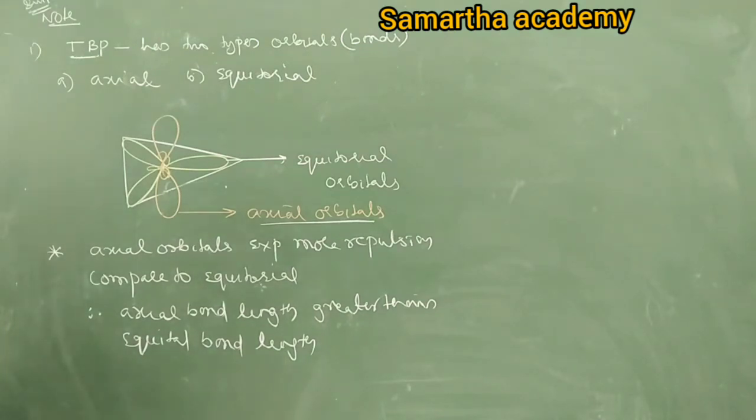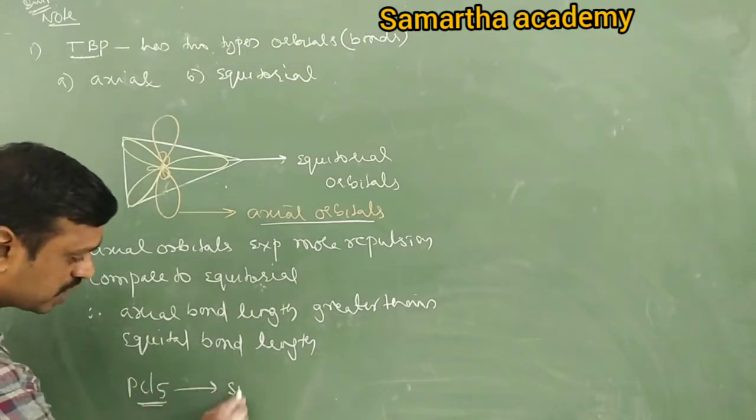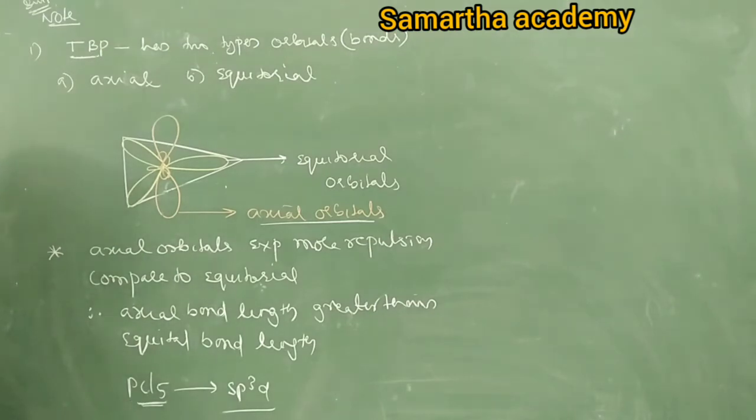Here we have one simple example, PCl5. This PCl5 undergoes sp3d hybridization. Here in PCl5, the central atom is phosphorus.